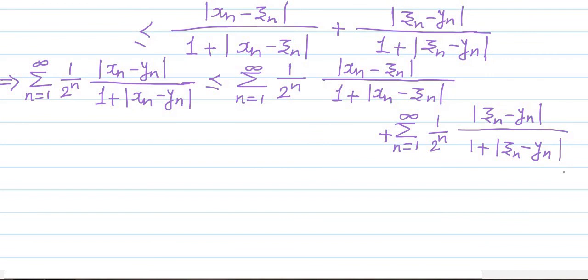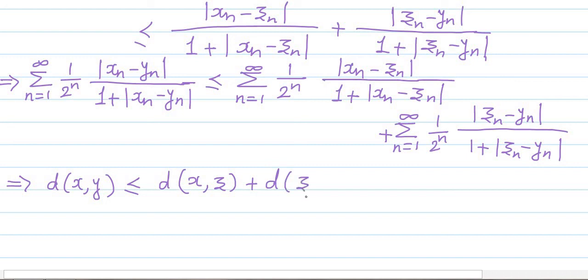Now, if you recall the definition of the d function of this example, then what have we obtained? This implies that the left hand side is nothing but d of x comma y. So d of x comma y is less than or equal to the first term on the right hand side, which is d of x comma z, plus the second term on the right hand side, which is d of z comma y.